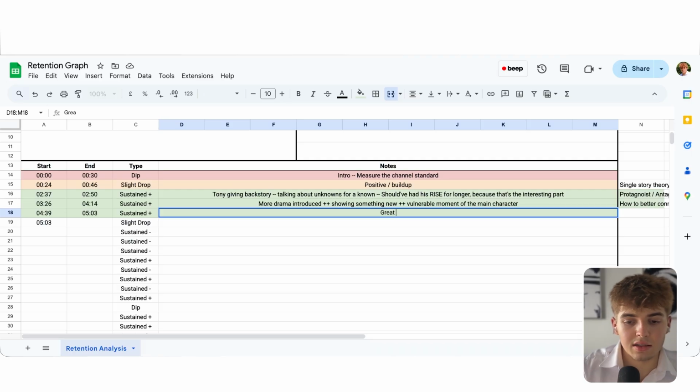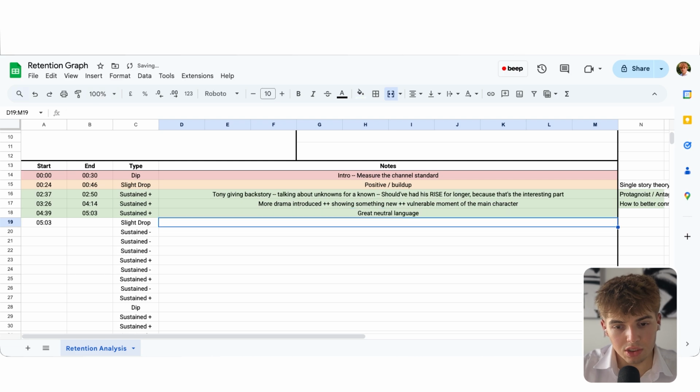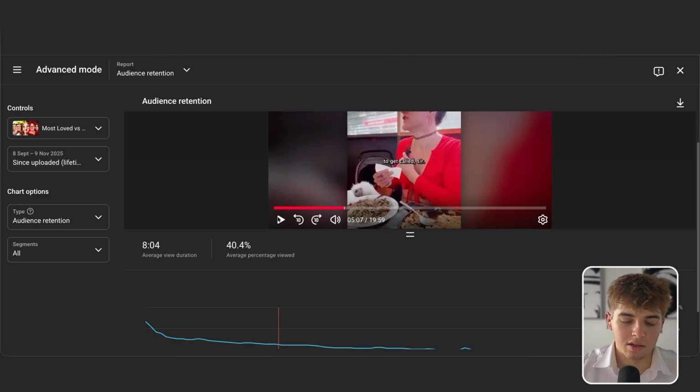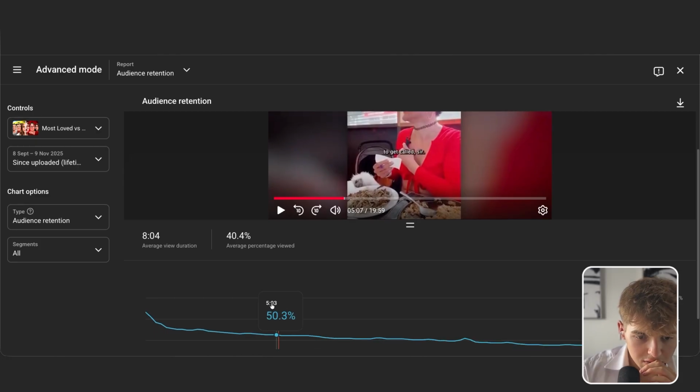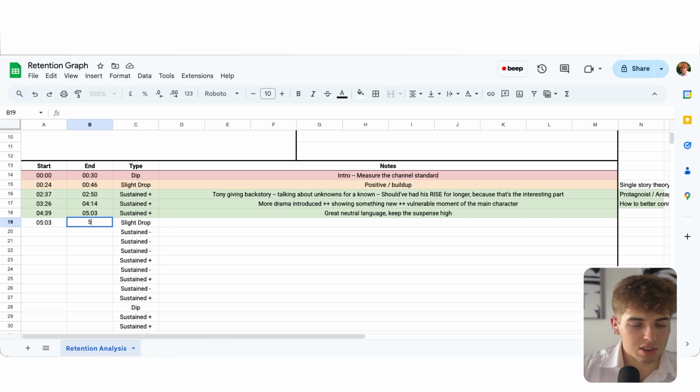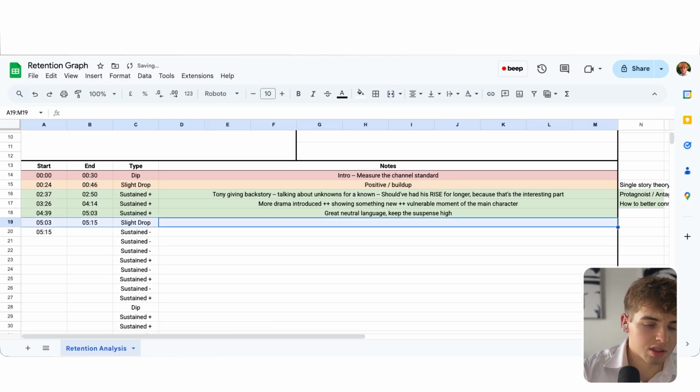Yeah, for this part, I think this is just great neutral language. Keeps the suspense high. The drop here, 5:03 until 5:15. It's a super minor drop, and so it's not even worth analyzing too much, but I might as well. Might spark a new idea.